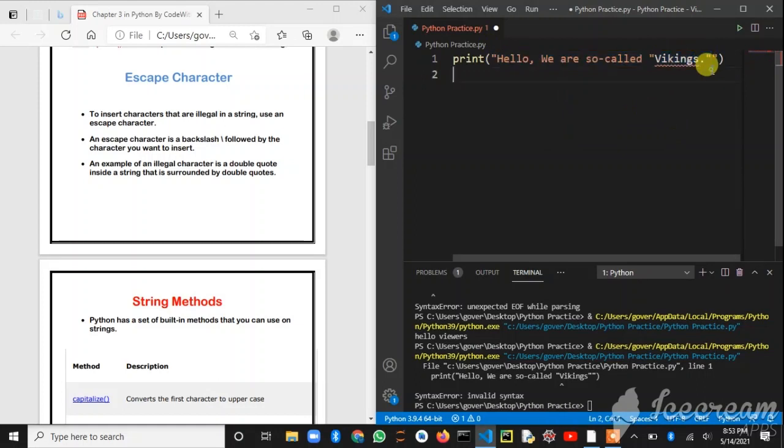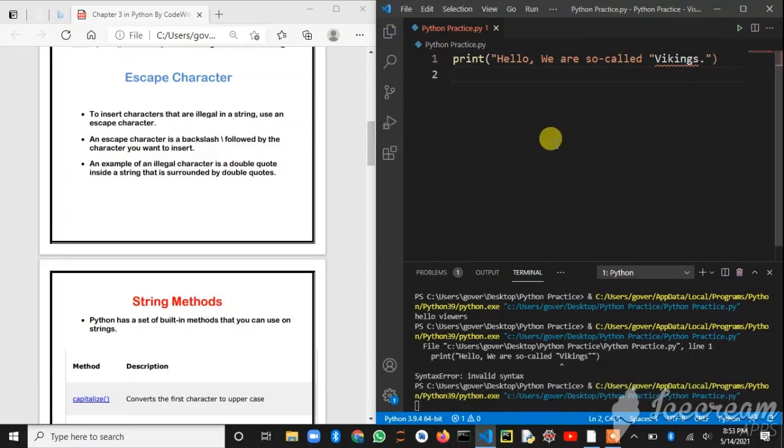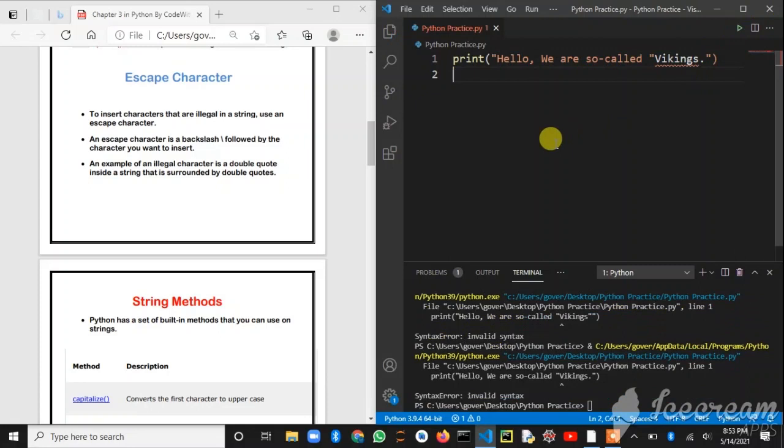So the print statement is confused how to print that one, and we will get an error because we got extra double quotes.